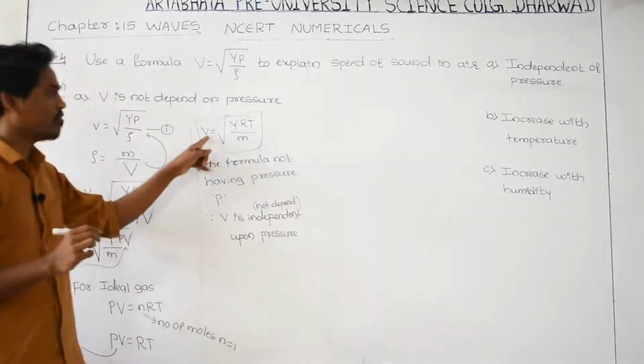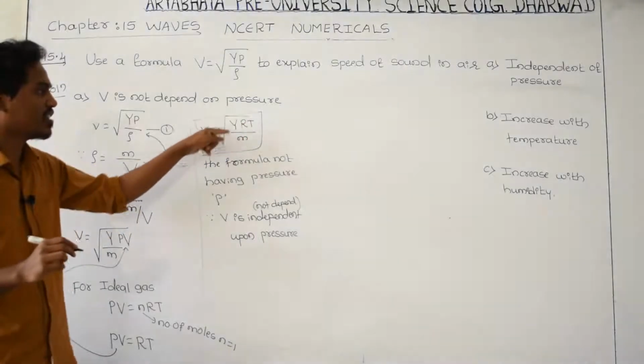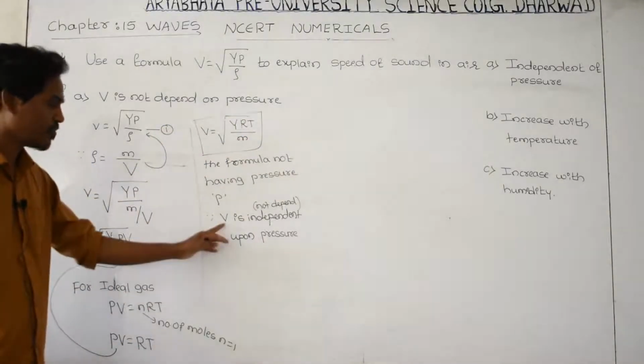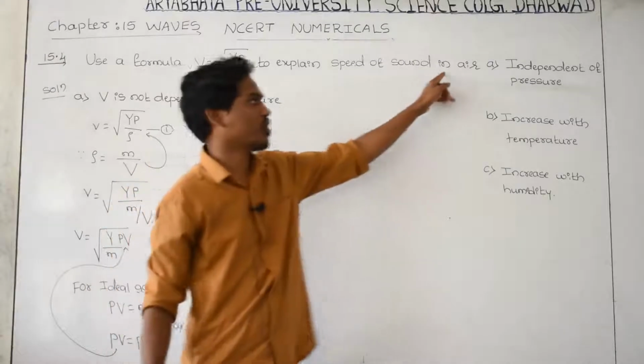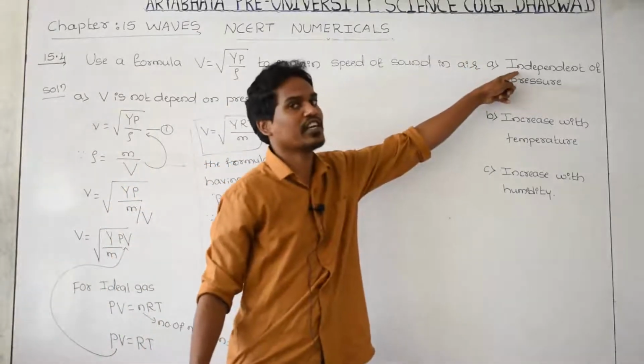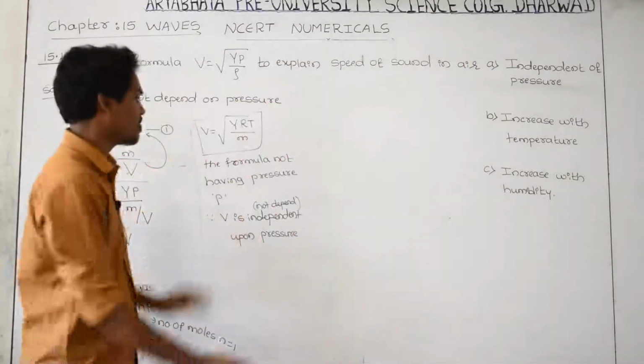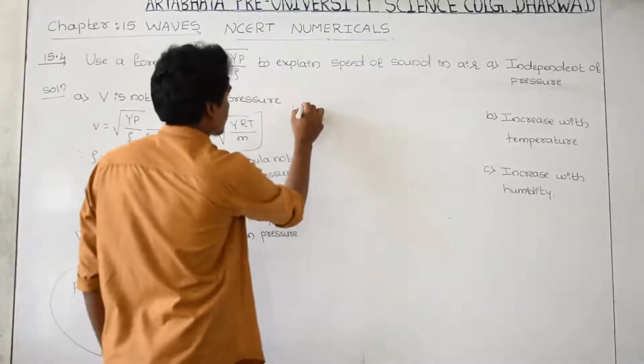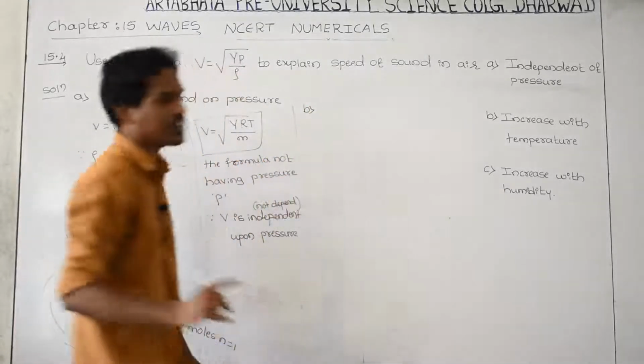The velocity of the sound is not depending upon the pressure, because here there is no P term. Therefore V is not depending upon pressure, therefore velocity of the sound is not depending upon pressure. Independent means not depend. This is the first one. Go to the second one. What is the second one? Increase with the temperature.